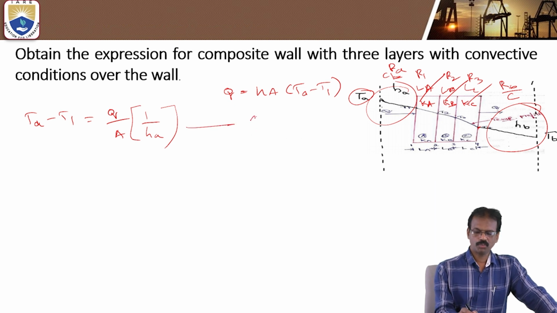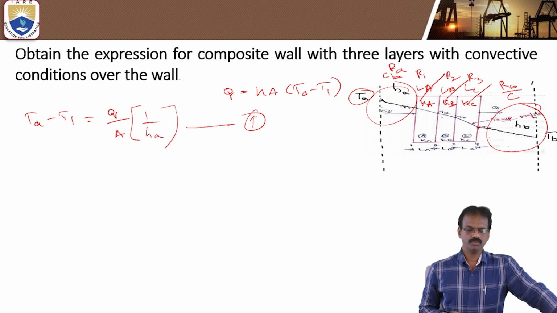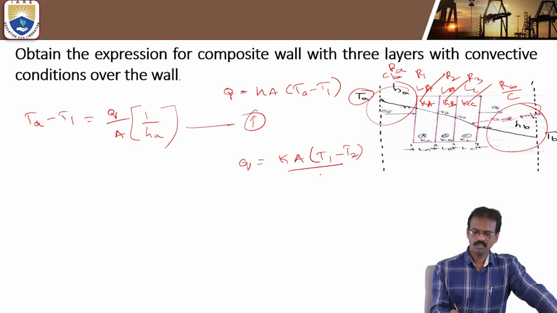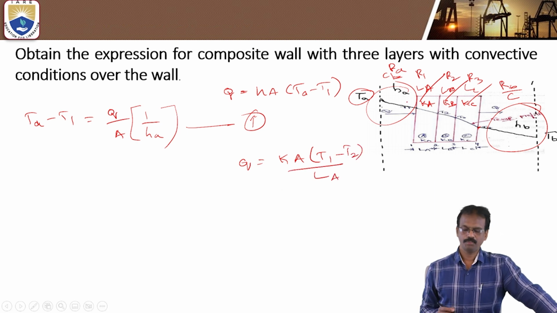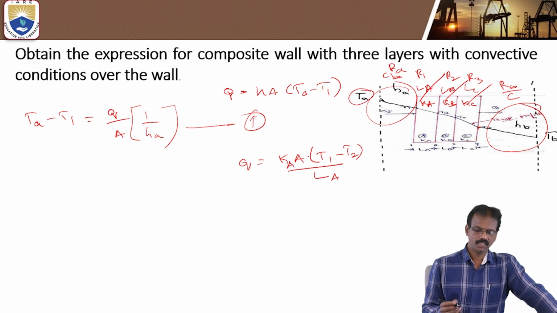So through the convection process, the first equation means heat transfer from Ta to T1, then T1 to T2. T1 to T2 is conduction, so you know the formula of conduction: Q is equal to Ka into temperature T1 minus T2 by La. La is the first plate thickness, and Ka is the thermal conductivity.